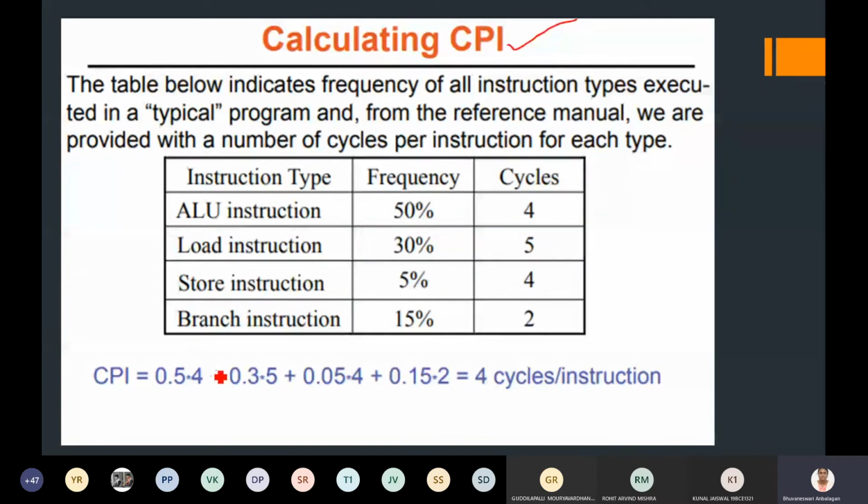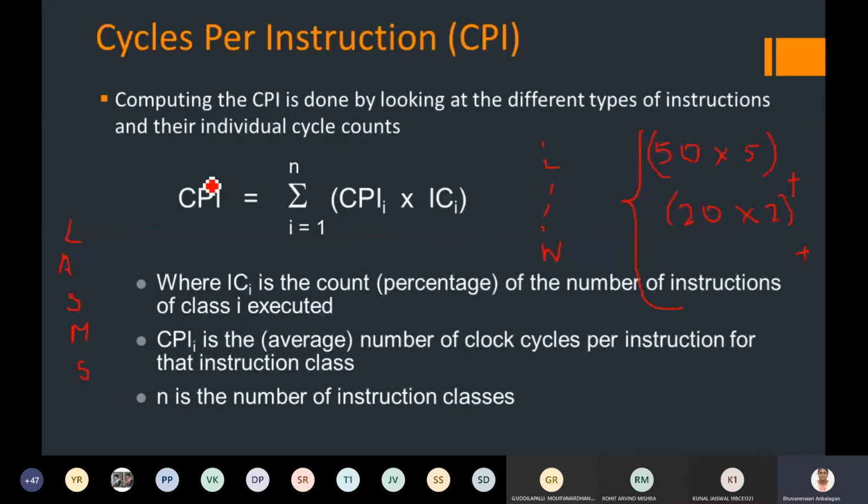So just see the problem we have here. CPI into IC, that is how many cycles per instruction it takes multiplied by the total count of instructions of that particular class, such as loading or arithmetic logic, each done n number of times.